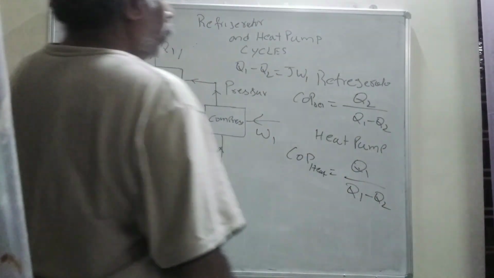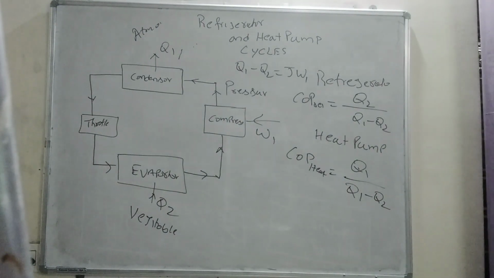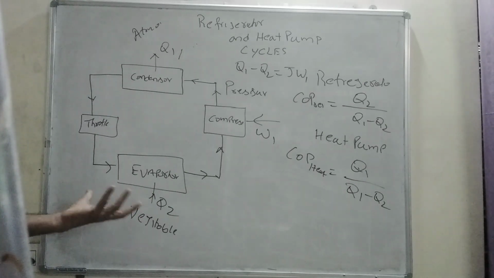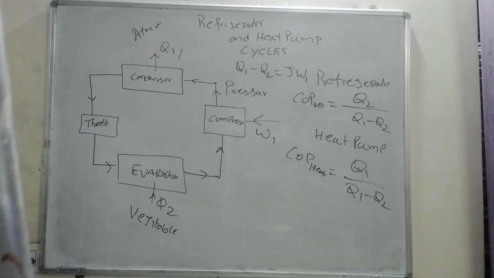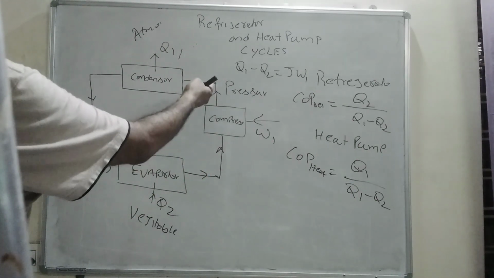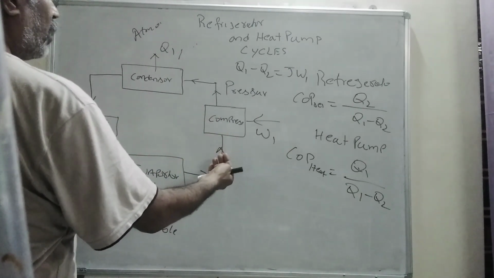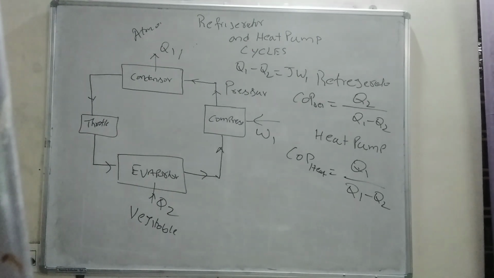So there are two things about thermodynamic cycles. With the help of four devices, we are going to control the effect of taking heat from vegetables, like a refrigerator, and rejecting heat at the condenser. In the evaporator, the flow medium is being heated, in the condenser the medium is being cooled, and in the compressor the medium is raised from lower pressure to higher pressure. So that is about the refrigerator and heat pump, and that's what I would like to discuss in this small video session. Thank you for watching the video.